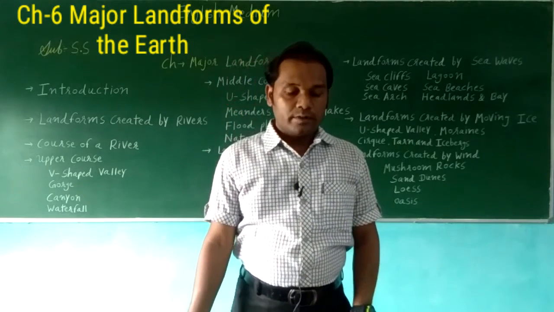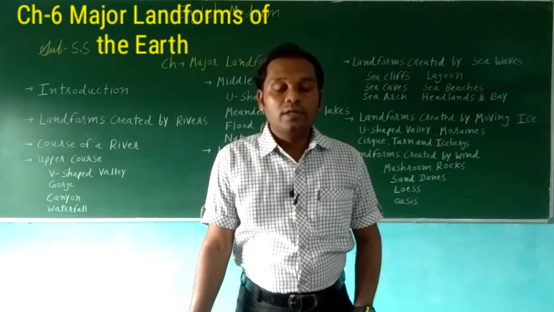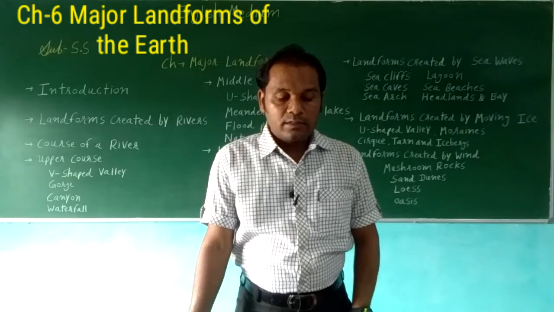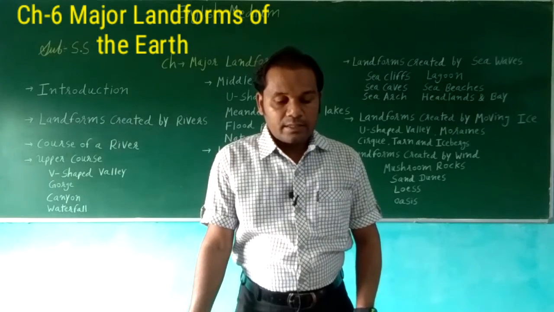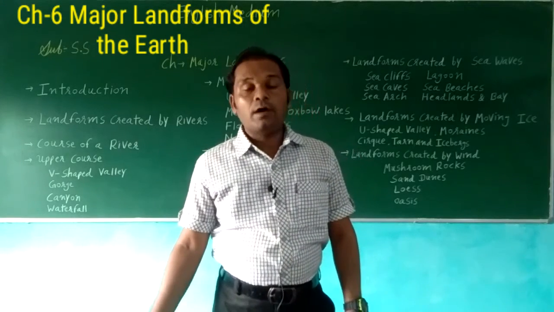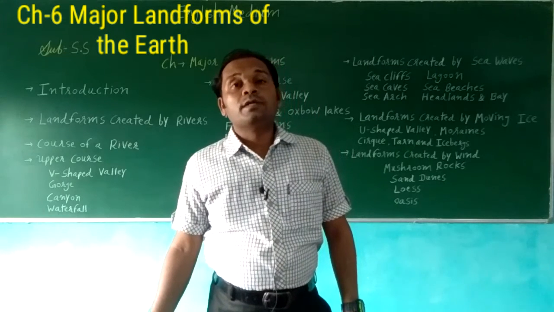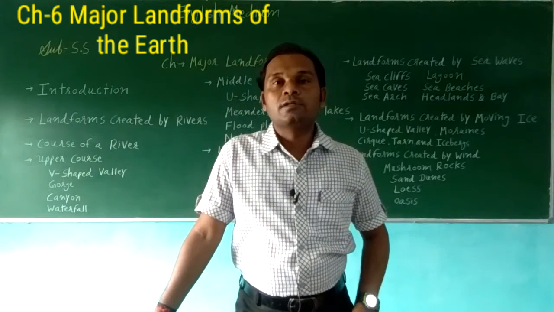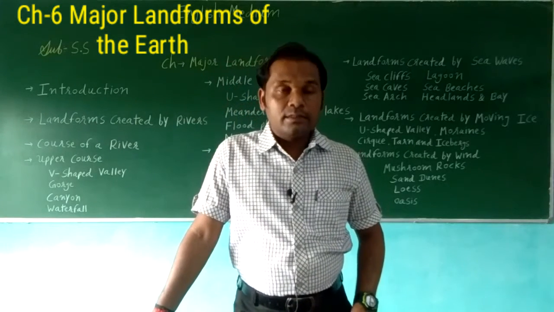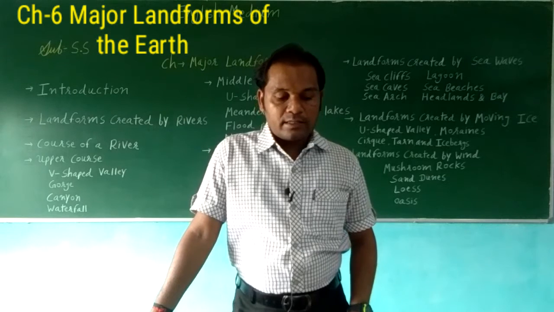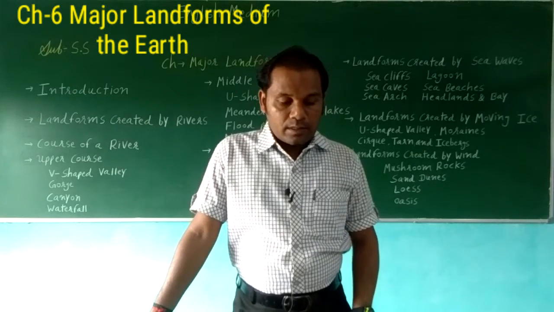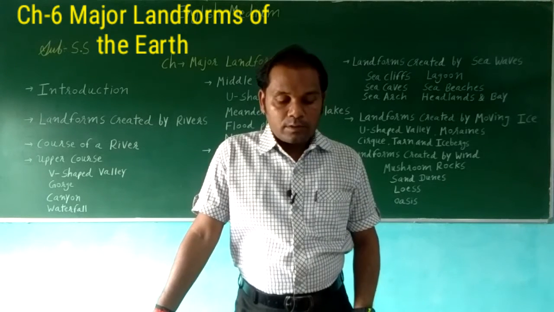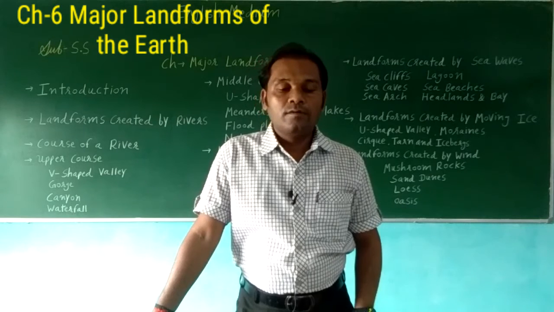So the lower course forms a delta. A delta is a triangular-shaped landform formed between the distributaries near the mouth of a river. Near the mouth of the river, the delta is formed in a triangular shape like the Greek letter delta. The rivers Ganga and Brahmaputra form the largest delta in the world.